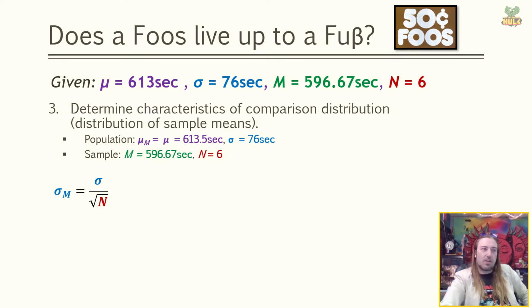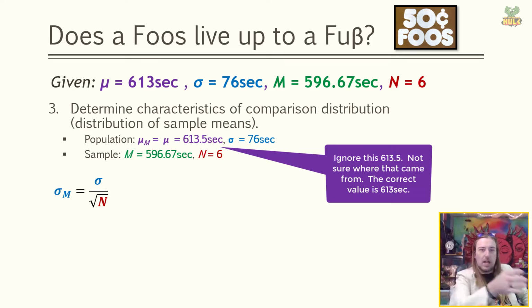Determine the characteristics of the comparison distribution. Remember, I told you this is just basically calculating standard error. You're finding out how variable, how spread that distribution of sample means is, so that we can figure out where our sample mean lies within it. So the population mean we know to be 613 seconds, 613.5 actually. So that population mean carries over to the mean of this comparison distribution. The standard deviation of 76 seconds, the sample average of 596.67, and a sample size of 6. We know all that information already.